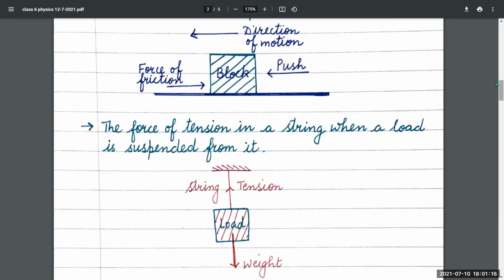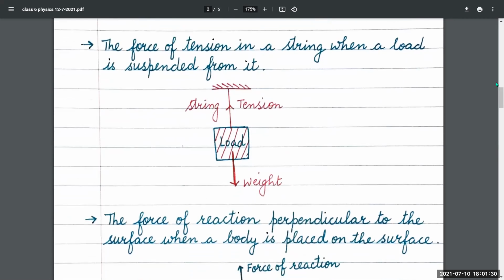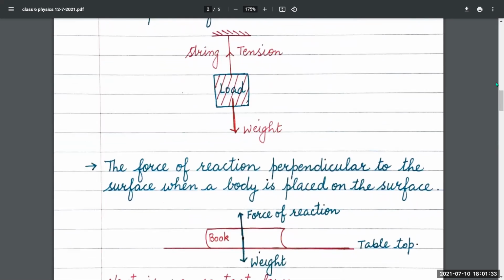Now, as you can see, the force of tension in a string when a load is suspended from it is also an example of contact force. The weight is downwards and the tension in the string is upwards. Now, the force of reaction perpendicular to the surface when a body is placed on the surface is also an example of contact force.